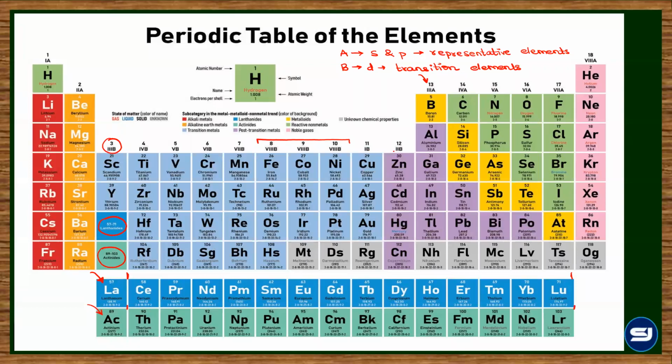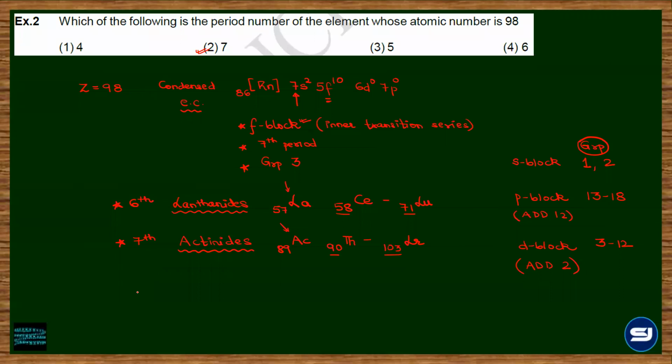Why am I discussing this? Because many a time, instead of the group numbers 1 to 18, they ask the question in the form of A and B representation. So you need to know which group is valid according to the A and B notation. Okay? For example, let's say we are getting an element which is placed in group number 16. If we look at the earlier notation, what would be the answer? 6A. 16 was equivalent to 6A. Okay? So it's simple.